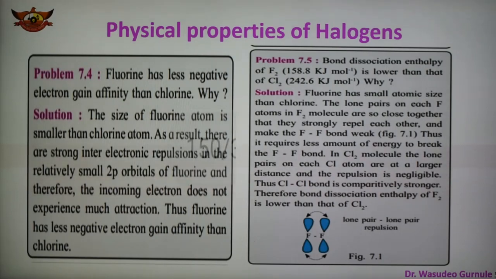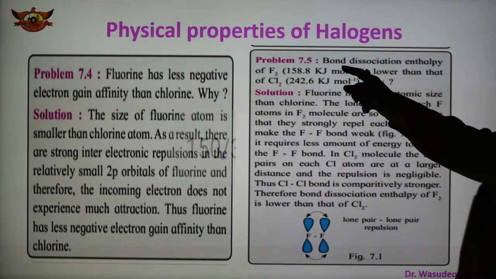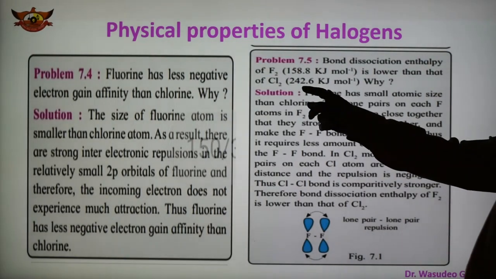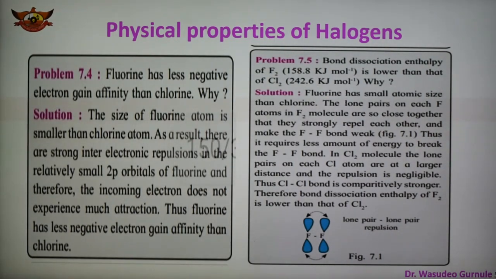So this is one example, and one more example is 7.5, given in the textbook: the bond dissociation enthalpy of fluorine is 158.8 kilojoules per mole, which is lower than that of chlorine, which has 242.6 kilojoules per mole. So why is it greater in the case of chlorine? The reason is that fluorine has a smaller atomic size as compared to chlorine. The lone pairs of each fluorine atom in the fluorine molecule are so close together that they strongly repel each other and make the fluorine bond very weak.